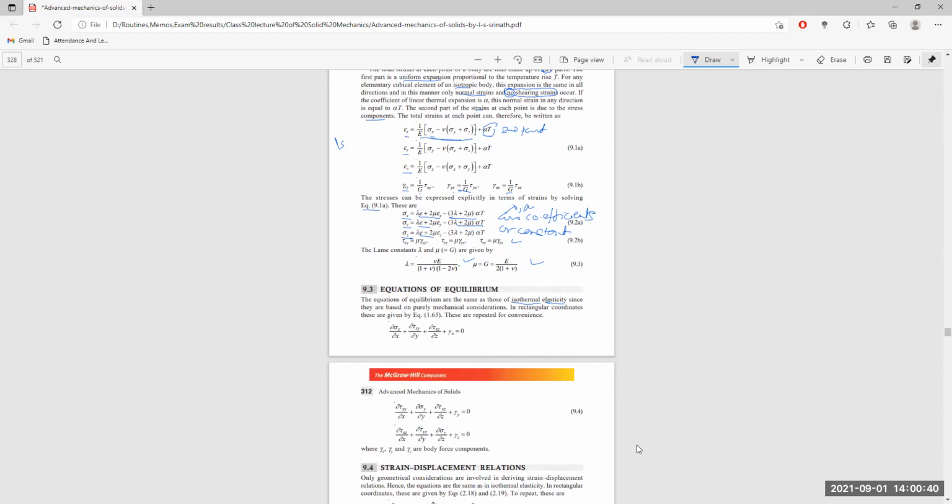Now, these thermoelastic properties are based purely on mechanical considerations. So rise and fall in temperature is not important in this issue, in these equations of equilibrium itself.